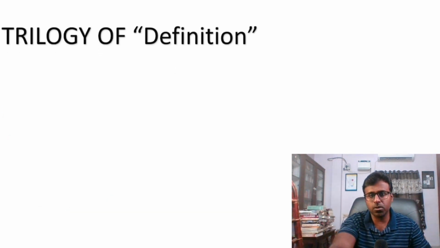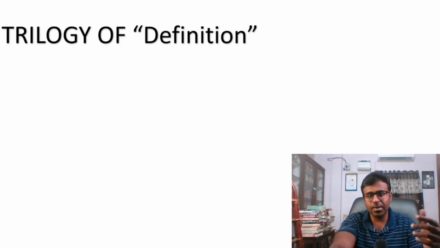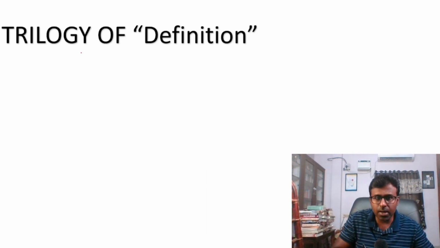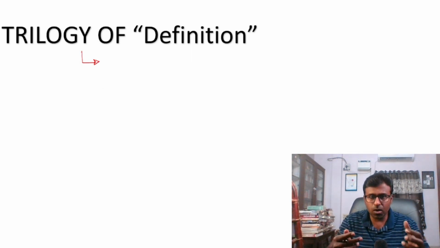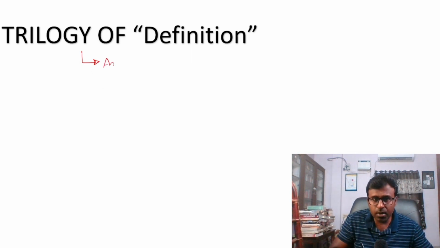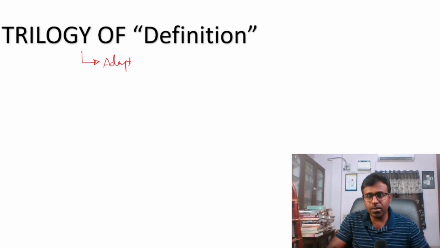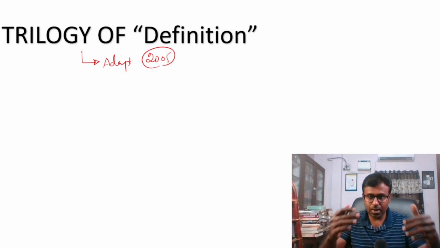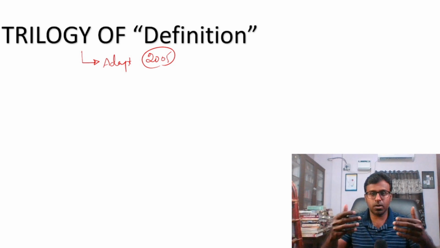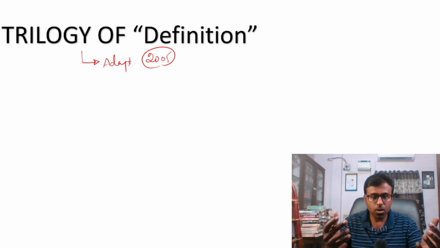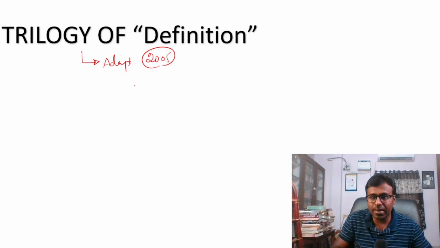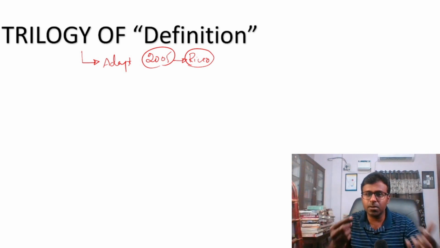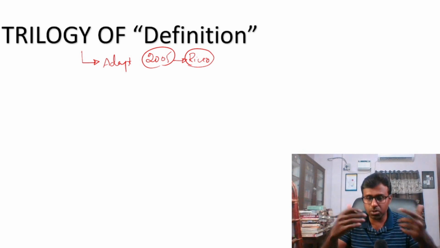The next thing I want to talk about is the trilogy of definitions. There is a change; we should adapt to what happened in 2005. There is an evolution. There is a saying also: you should not be like a pond, you should be like a river. That is how human beings should be. UPSC is like a river, not a pond. They keep flowing, and when that is happening, we should also adapt.